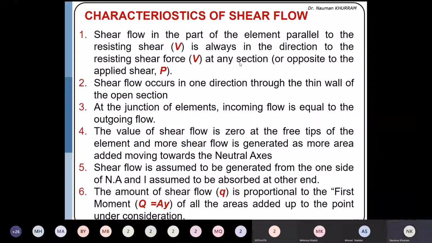So shear flow is assumed to be generated from one side of the neutral axis, and it is assumed. Okay, here T is missing, so I will modify it here.